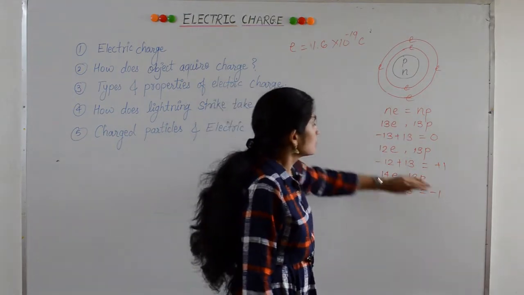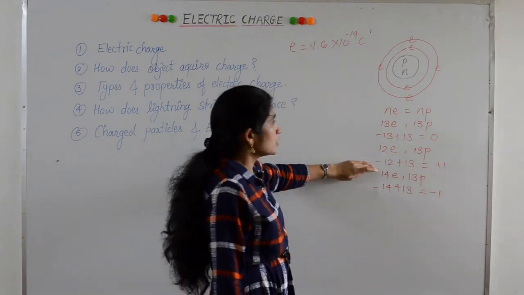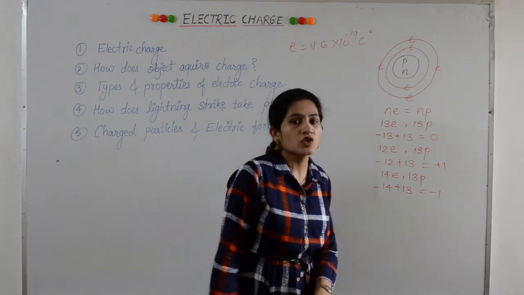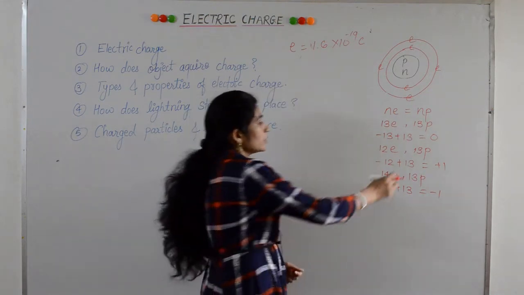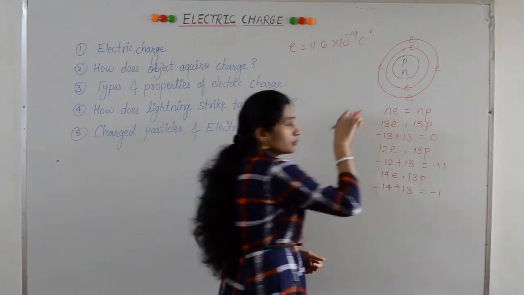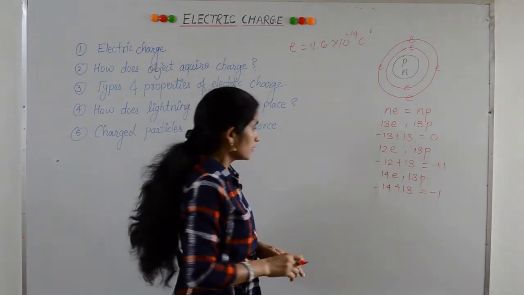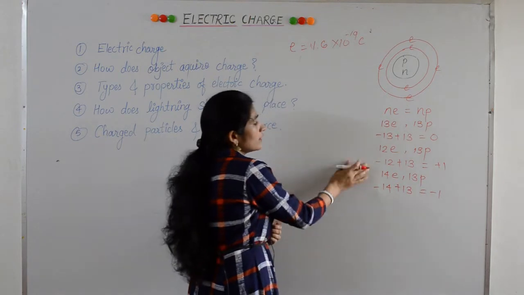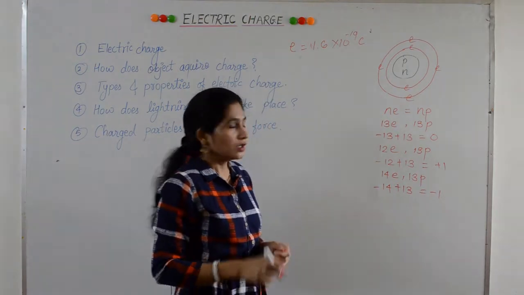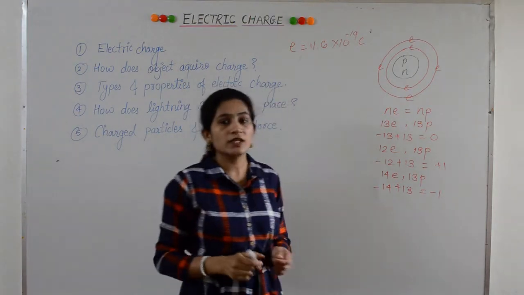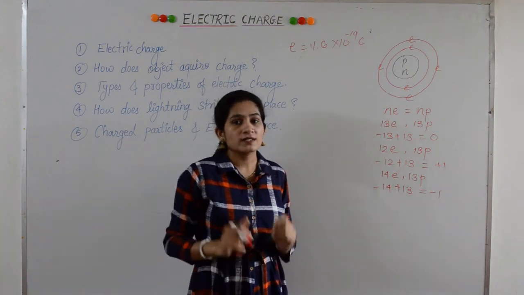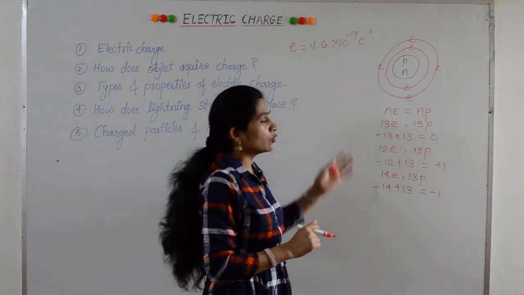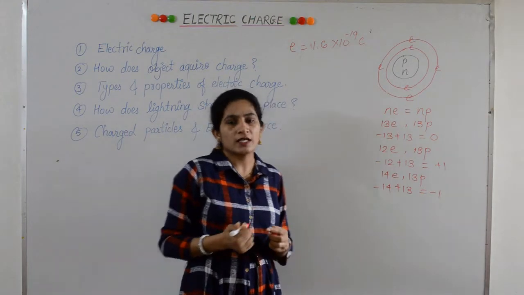So the atom becomes positively charged after losing electrons and negatively charged after gaining electrons. Without losing protons, the atom can become positively or negatively charged. Now you can see there is an imbalance in the positive and negative charge. Due to the imbalance in positive and negative charge, the atom acquires static electricity. This is how an atom or any object acquires static electricity.